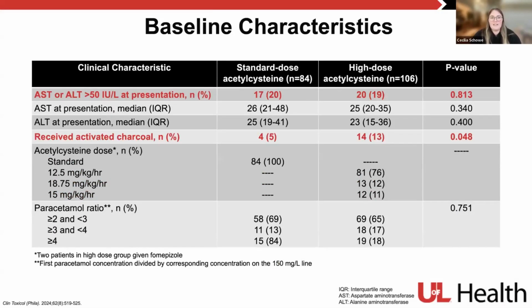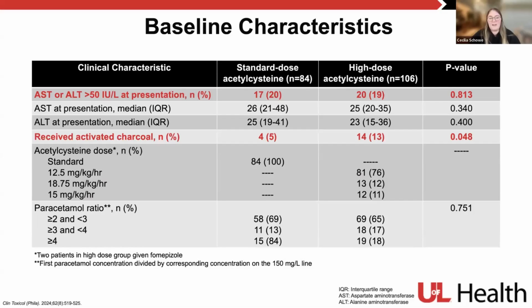When looking at some additional baseline characteristics, AST, ALT elevation at baseline, so greater than 50, no difference between groups, with about 20% of the overall population. They did find that patients were more likely to receive activated charcoal in our high-dose acetylcysteine group, with about 13% in that group. As far as acetylcysteine dose, in our standard group, all patients got our standard dosing, whereas in our high-dose group, they broke it down by what concentration patients got.